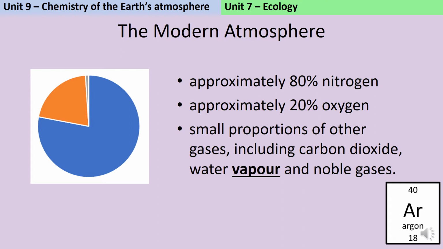The atmosphere today is composed of approximately 4/5 nitrogen, approximately 1/5 oxygen, and then very small amounts of some other gases, including carbon dioxide, water vapour, and noble gases like argon. 2 of these, the carbon dioxide and the water vapour, are particularly important because these are greenhouse gases. But what exactly are greenhouse gases and why do we care about them so much?